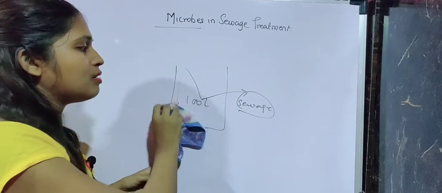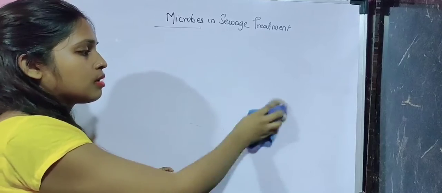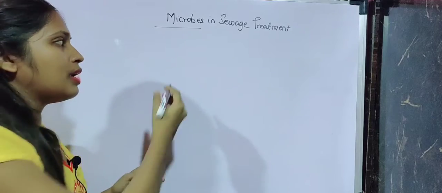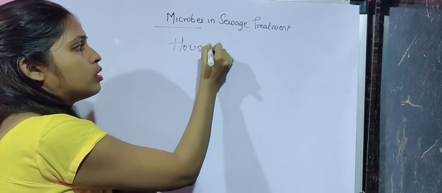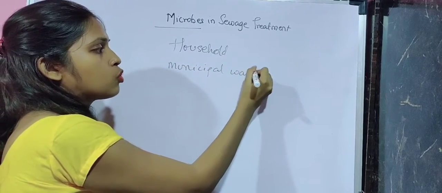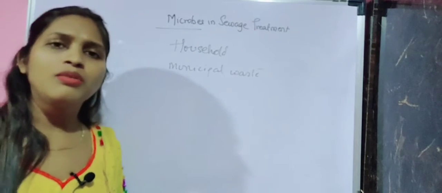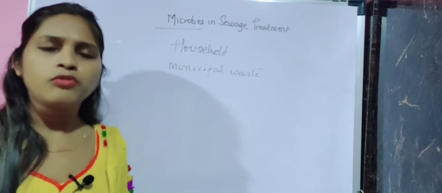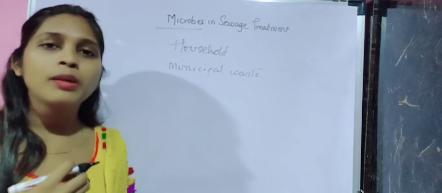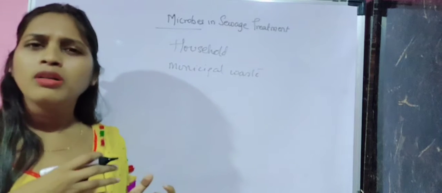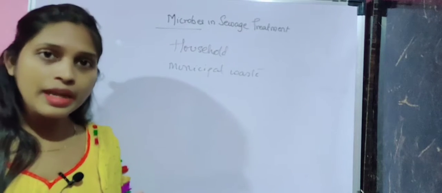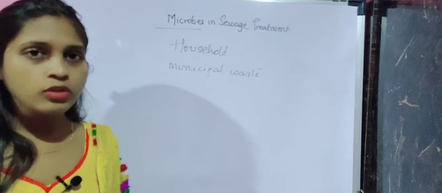So what is this sewage, or what is sewage treatment? Sewage is household or municipal waste. Sewage water is the drainage. Basically it contains a lot of human excreta, animal excreta, cattle dung. It might contain some floating plastics or some crumbs of paper or any other waste. In normal Hindi we call it gatar ya nali. So that is nothing but waste or sewage.